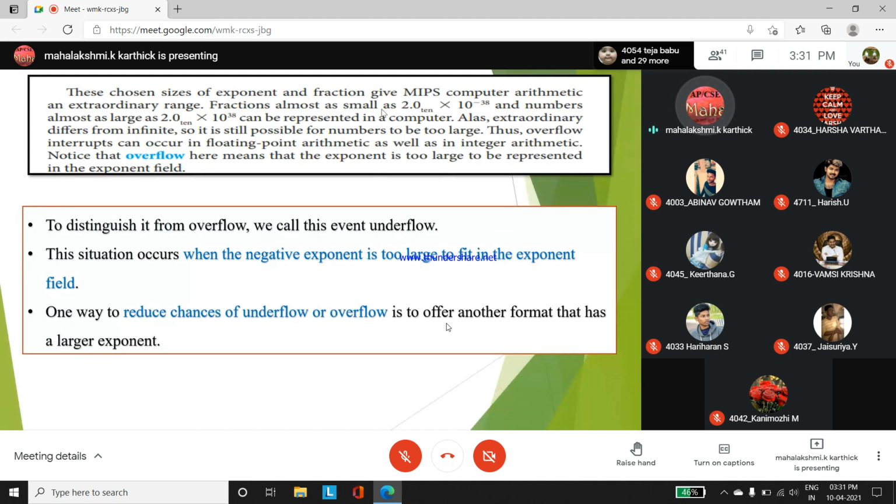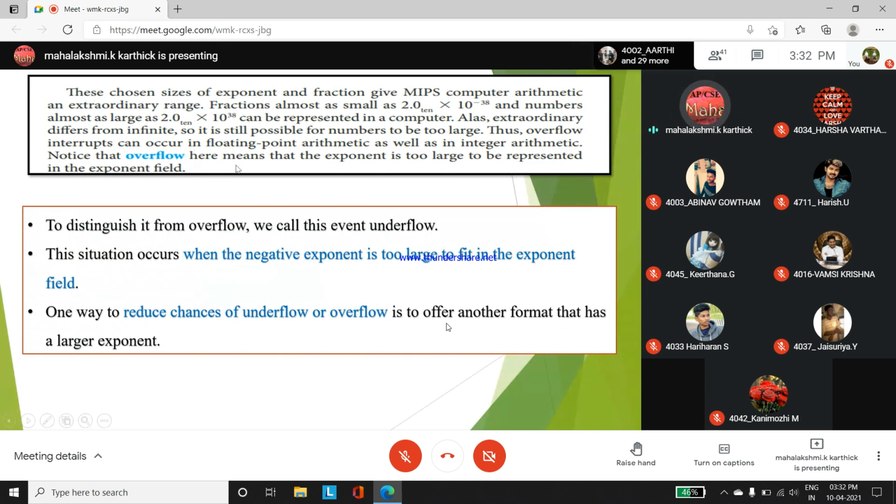So given a decimal number, now we have to convert it to binary form, and the process la irukku. But when you analyze the value of floating point here, you can't place within 32-bit la place பண்ண முடியாது. Either exponential oda value place பண்ண முடியாது. At the same time, if you have converted the given decimal to a binary, adoda fractional value within a single precision format la, if you are not able to place, then there occurs overflow. Try to understand. So overflow interrupt can occur in floating point arithmetic as well as in integer arithmetic.